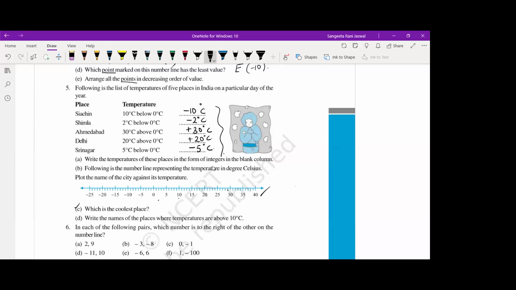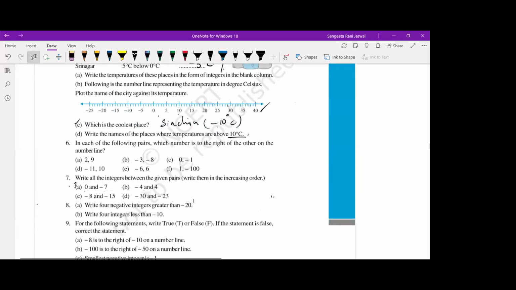Neha, you tell me. The coolest place is Siachen, whose temperature is -10 degrees centigrade, right? Yes, ma'am. Okay, write the names of places where temperatures are above 10 degrees. Above 10 degrees is positive, so you can write down this 20 degree and 30 degree are above 10 degrees. Okay.